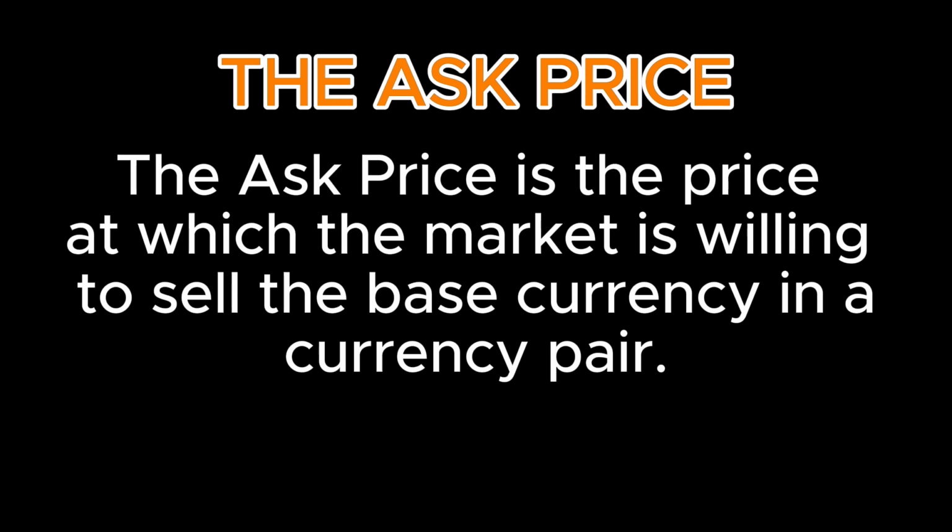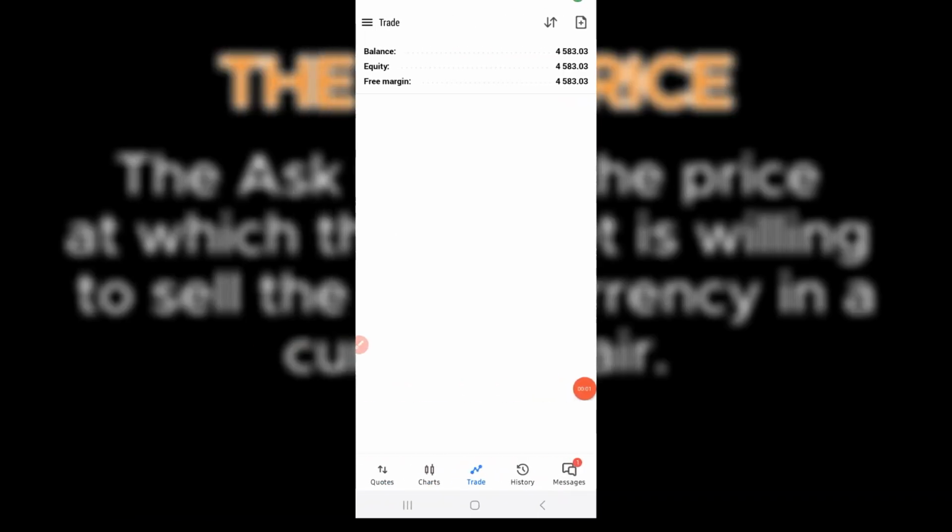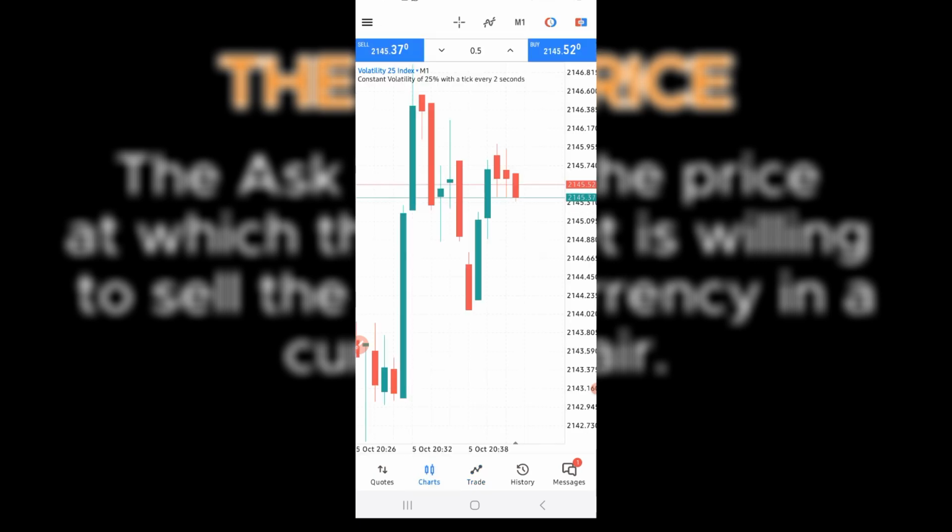Let's visualize it with a quick example. Okay, this is a demo account. Let me use it to show you the practical aspect of bid and ask price. Let me use the chart. So this is a live market, and as you see in this chart, there are two lines here. We have one green line and one red line. So this green line represents the bid price, while the red line represents the ask price.